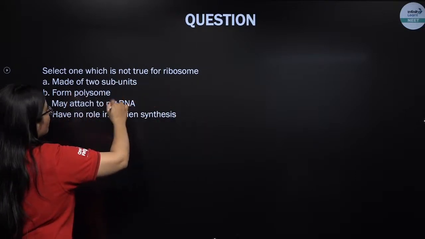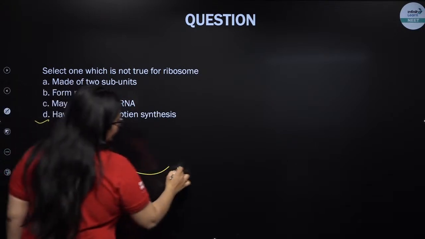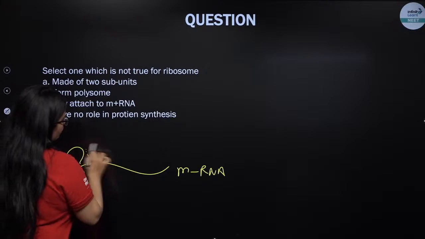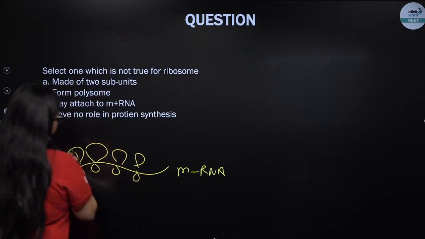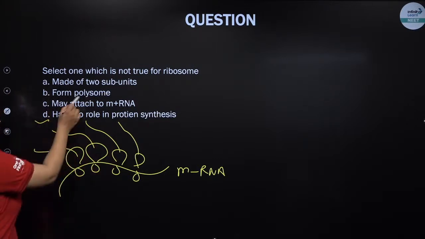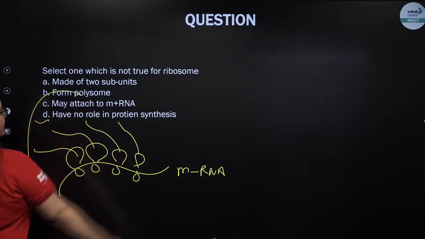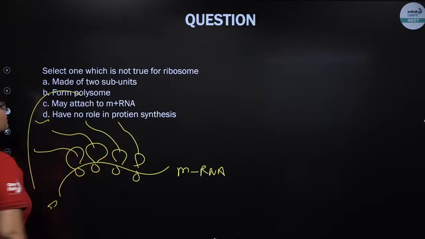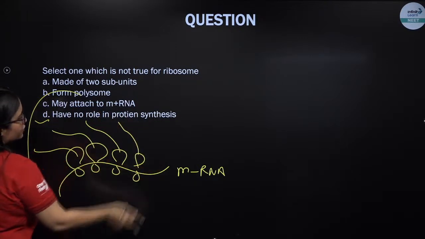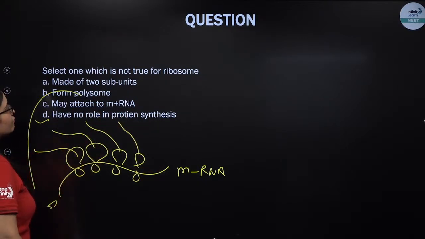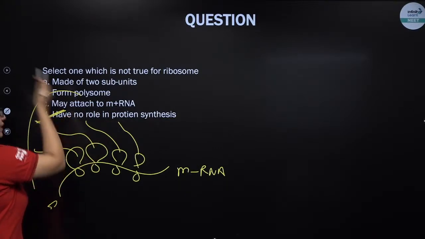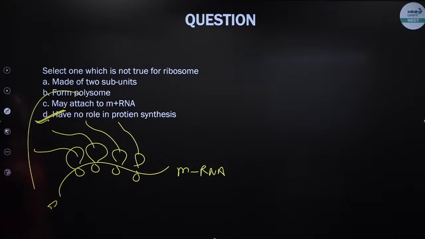They form polysome. What is polysome? Whenever on an mRNA several ribosomes are attached and making the polypeptide chain, this is a polysome: a single mRNA having multiple ribosomes forming multiple polypeptide chains. They may attach to mRNA, mRNA से तो attach होते ही हैं, otherwise how protein will be formed. They have no role in protein synthesis. This D is wrong. They do have role in protein synthesis.